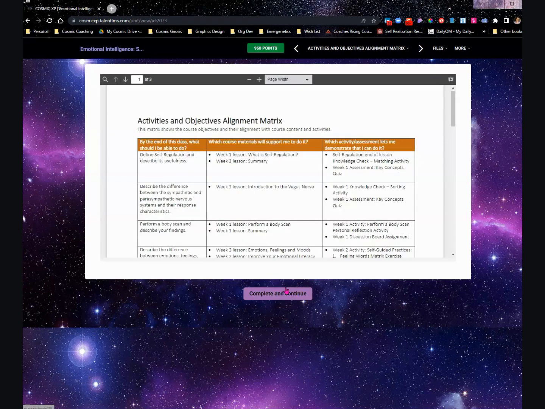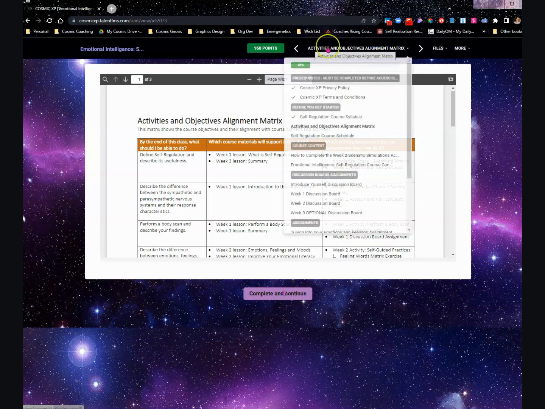It will continue to scroll you through each of the documents that are in the Early Course Access section. In fact, it will take you through the content in order of how they appear in the list, as we saw. Come up here, and you'll see that this is showing you where you are in this list of content. You do have free navigation once you complete the prerequisites. So you have the activities and objectives alignment matrix and the self-regulation course schedule, all in the Before You Get Started section. You can also just go straight to course content.